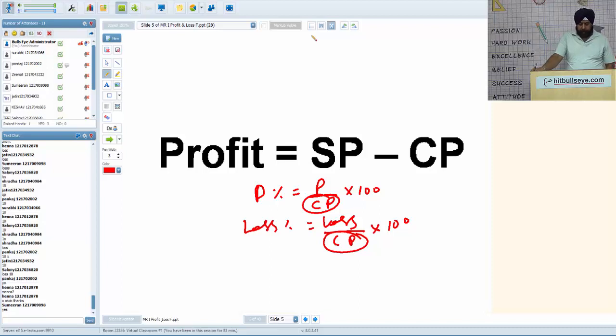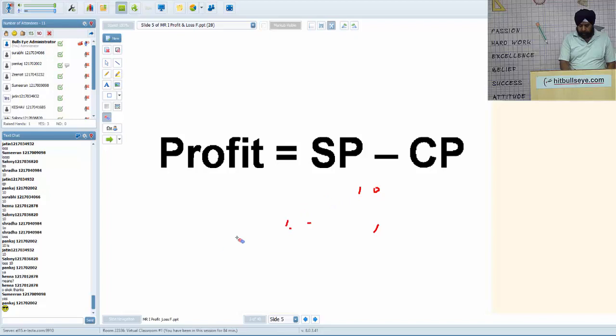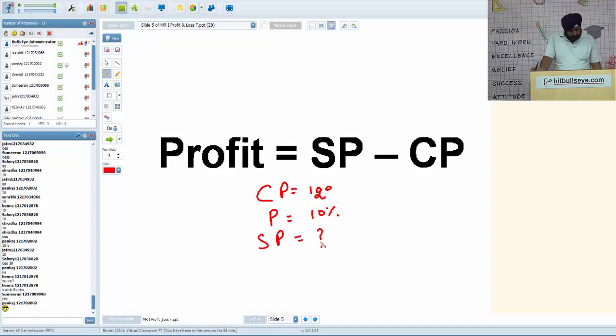You have to remember these few things. Profit and loss percentages are always calculated on cost price. I quickly review a few things. You should know how to calculate profit, cost price and selling price. If I say cost price is 120, profit is 10%, can you tell me what is the selling price?